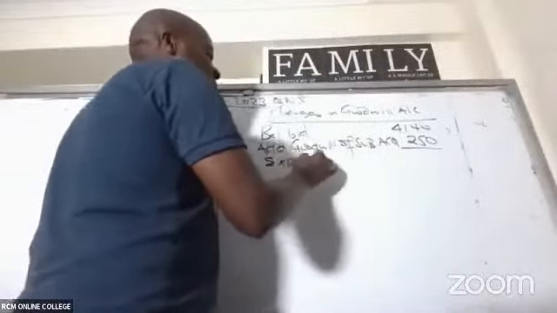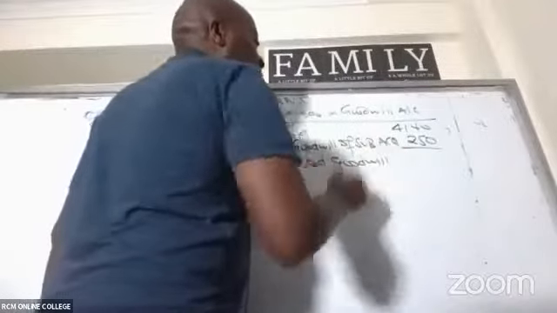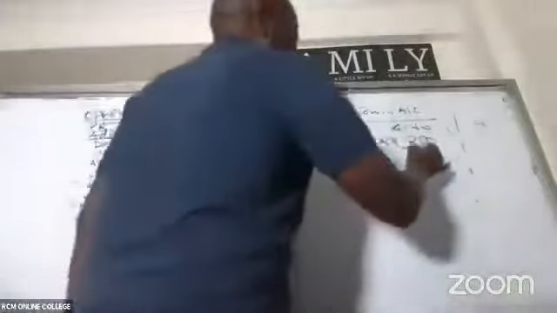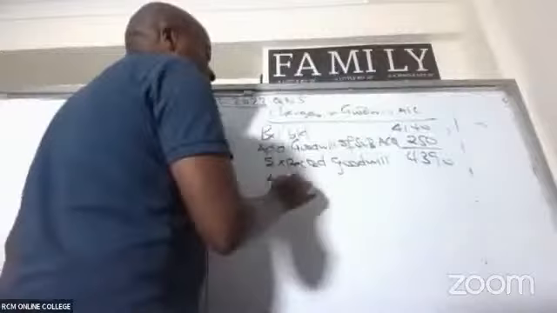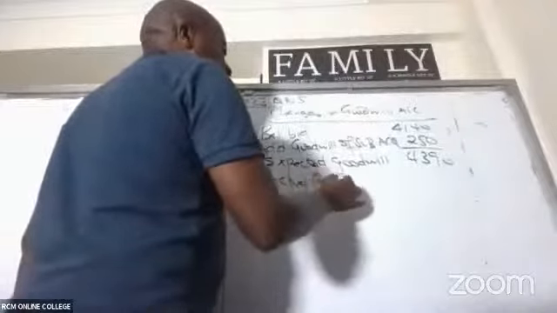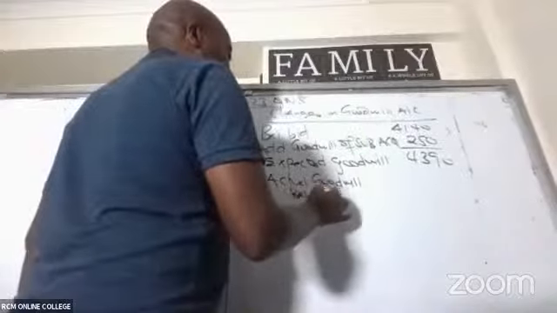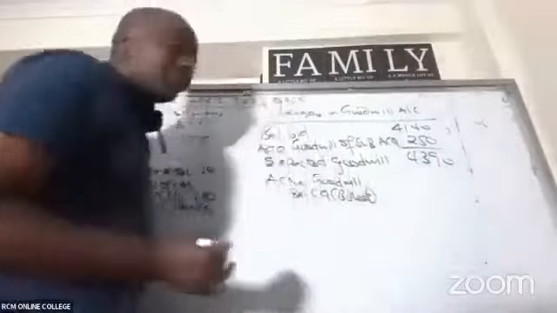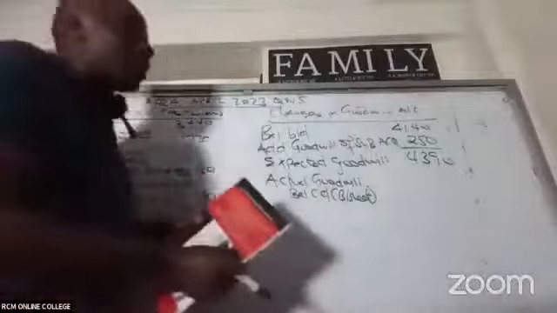Expected goodwill is 4390. But how much do we have as actual goodwill? This will be the balance carried down in the balance sheet, which gives me a figure of 4,200.